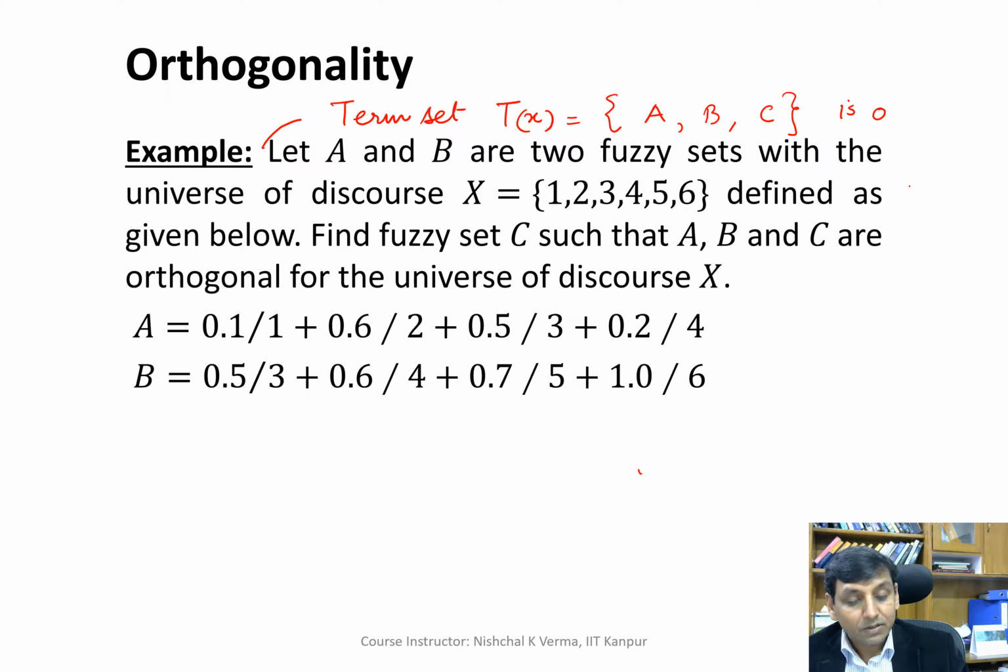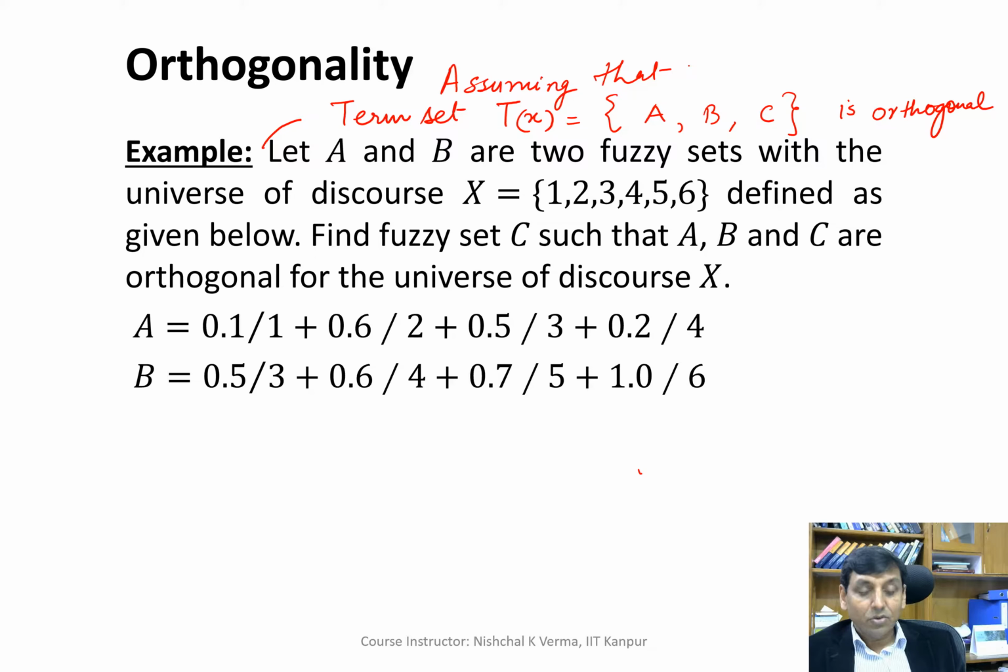Here we assume that term set Tx has the linguistic values A, B, C, and A, B, C are nothing but the fuzzy sets.